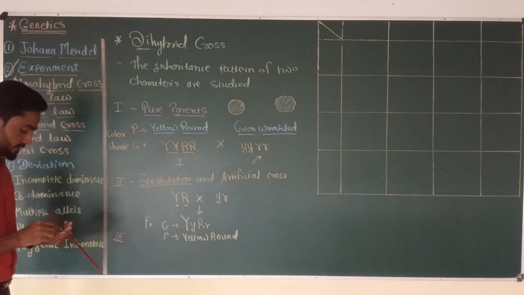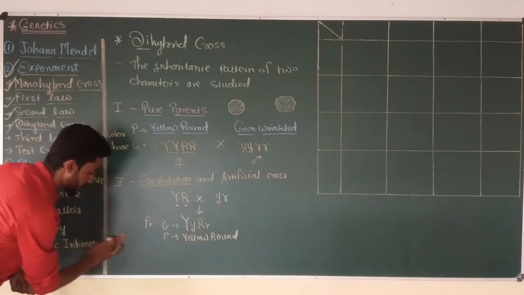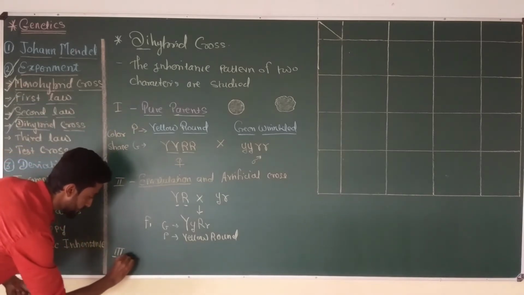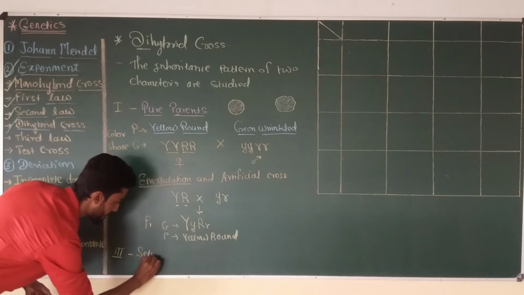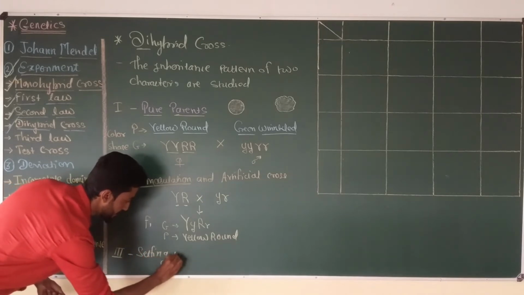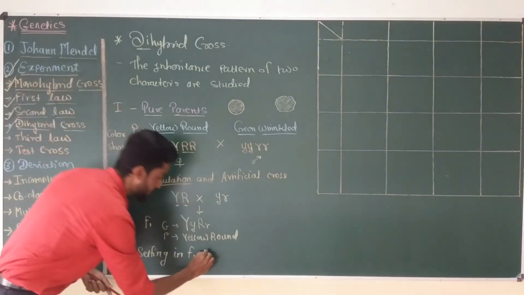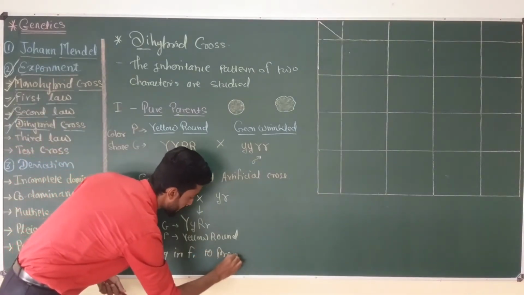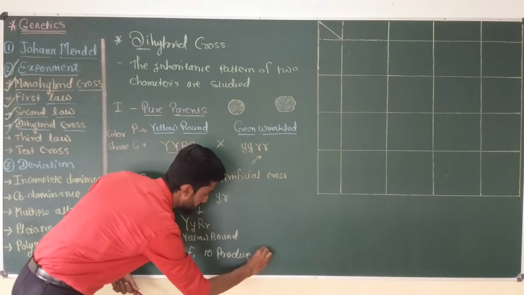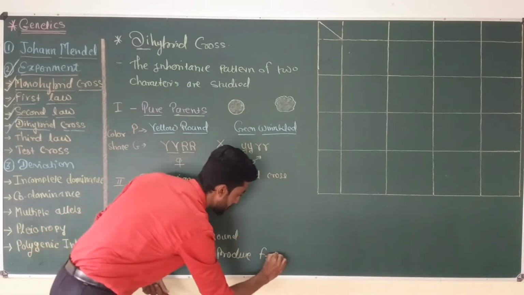So the next step or the last step of the cross is selfing in F1 plant to produce F2 generation.